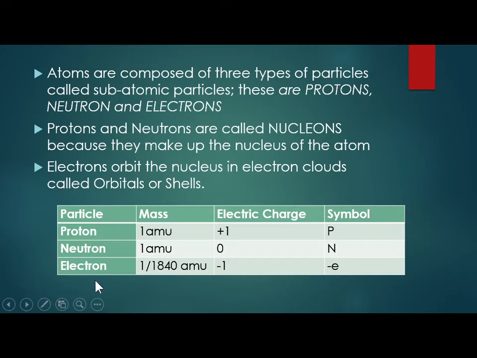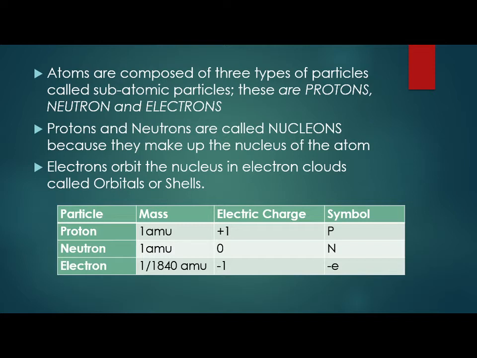Atoms are composed of three types of particles called subatomic particles. The word sub means under. Therefore, the atom is very small, but below the atom are other smaller particles or components that make up the atom. These are protons, neutrons, and electrons. Protons and neutrons are called nucleons because they make up the nucleus. Electrons orbit the nucleus in electron clouds called orbitals or shells.